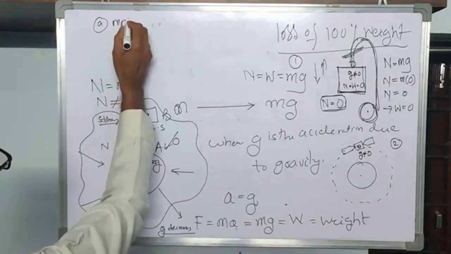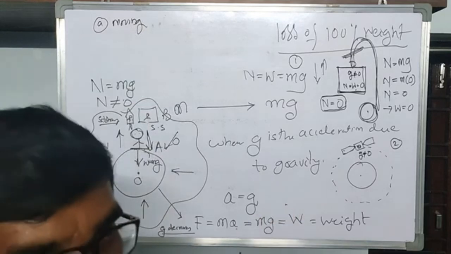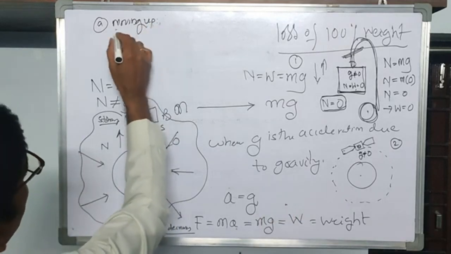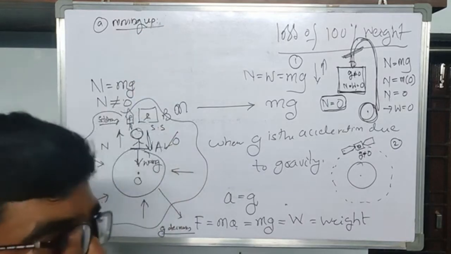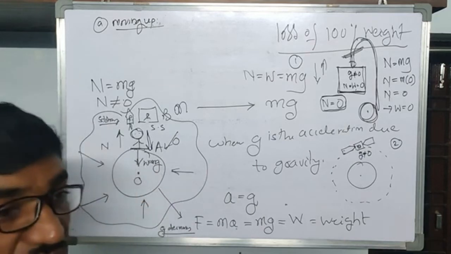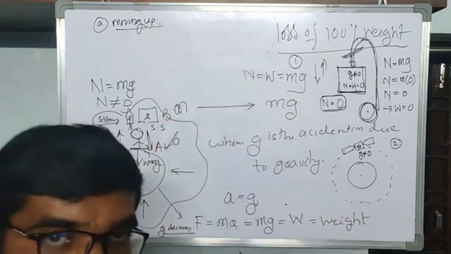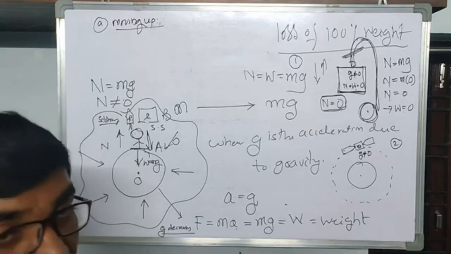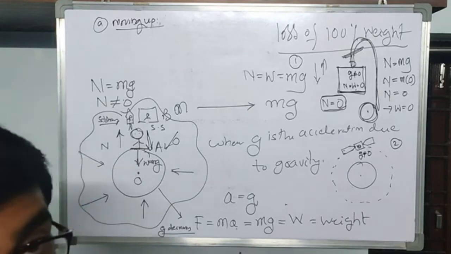Moving up. Suppose that you are going from the first floor to the fourth floor. Your lift is moving up. Then what will be your weight? Your weight is always equal to the normal reaction. That means how much force is being exerted by the floor of the lift upon you. That is your own weight, that you are feeling as your own weight. Now let us calculate the normal force in this case.